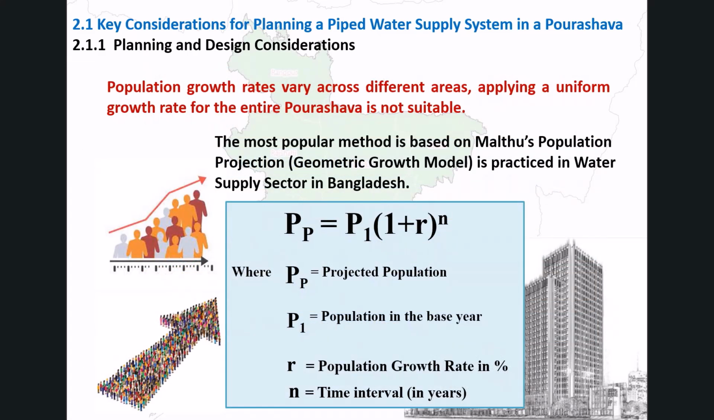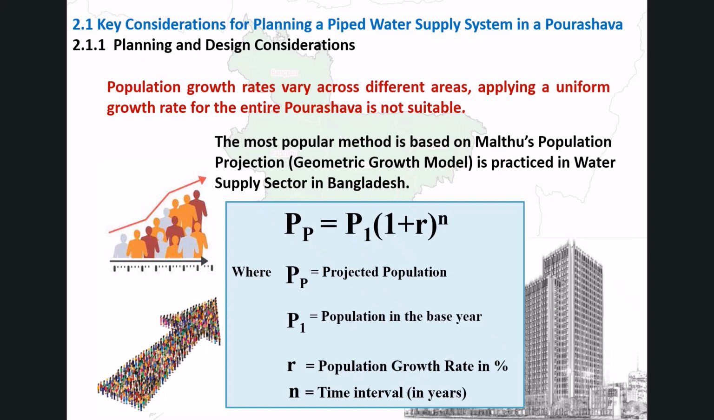Accurate population estimation is essential for determining water demand. Since growth rates vary across different parts of a POSHWA, applying a single uniform rate to the whole area is not appropriate. A ward-by-ward approach should be used.